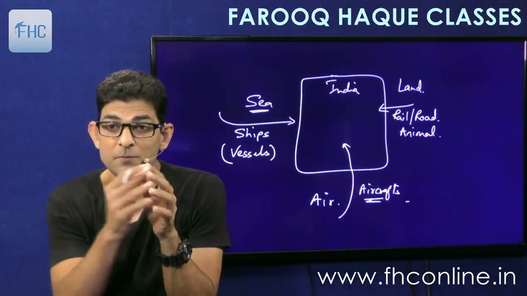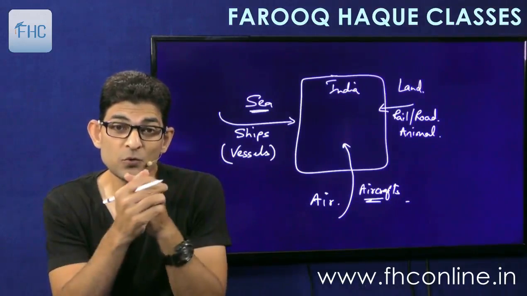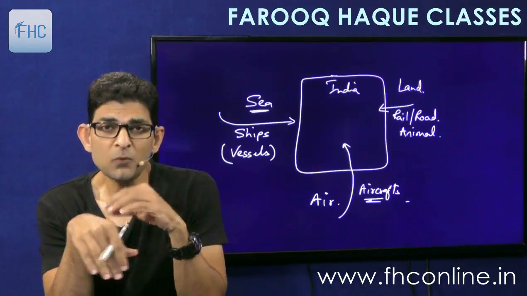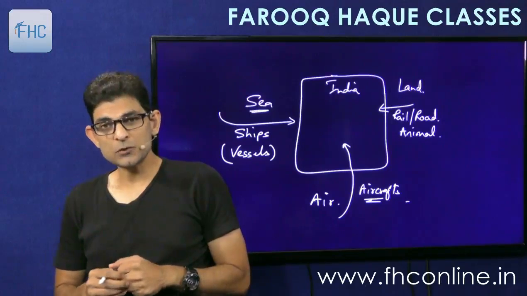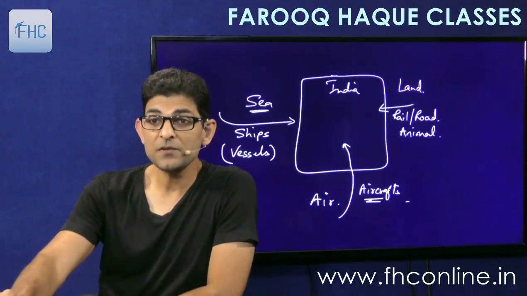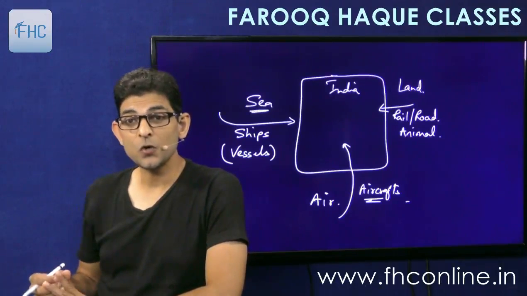Yes, goods can also be imported through animal, like donkeys and all will be used to bring the goods into India in mountainous regions, you can say, like Nepal border and all. So animals can also be used. Okay, so these can be the different modes of importation: air, sea or land.